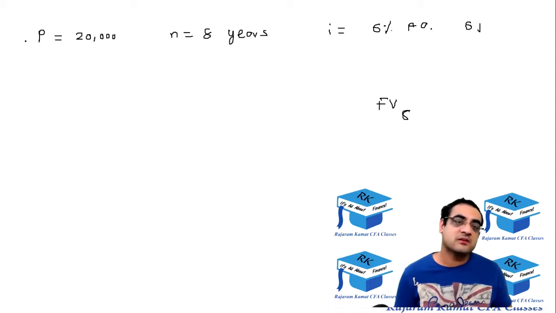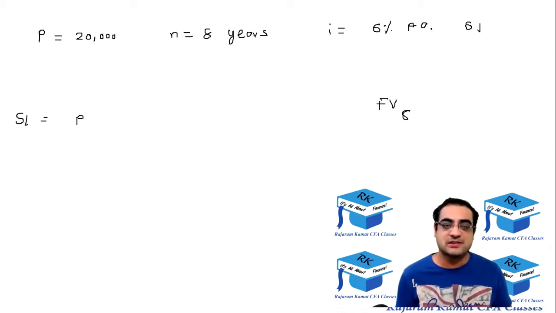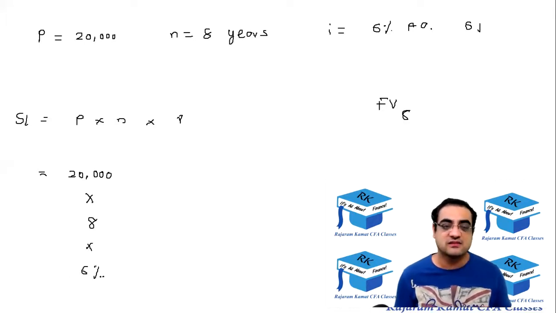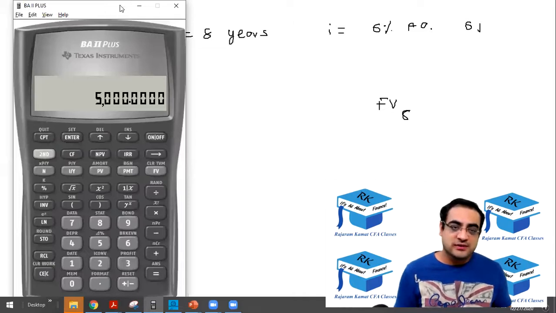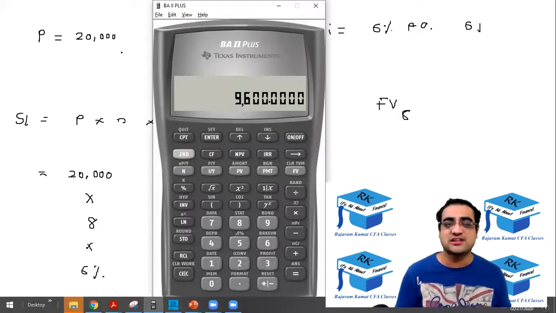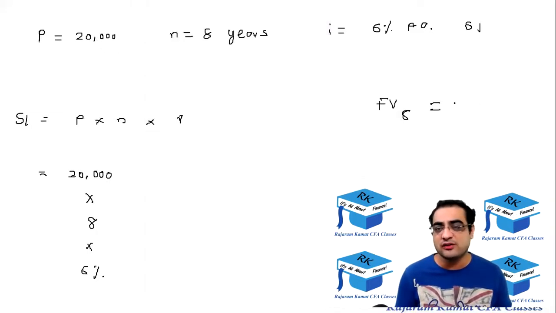Simple interest would be principal into N into R. So principal is 20,000, N is 8, and R is 6%. Okay, quickly let's do it. 20,000 into 8 into 6%. The interest would have been 9,600. Added to the principal, 9,600 plus 20,000, the final value would have been 29,600.